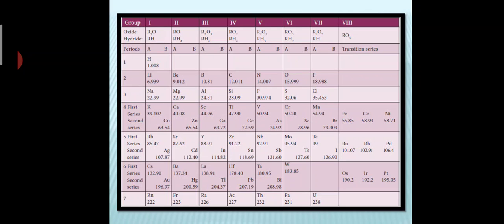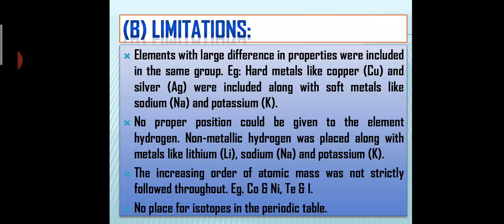Okay, so this is how he predicted this table. This table was quite acceptable at that time because everything he predicted was very clear. Now, there were also some limitations to this periodic table. Elements with a large difference in properties were included in the same group. Large difference in properties means what? For example, hard metals like copper and silver were included with the soft metals.